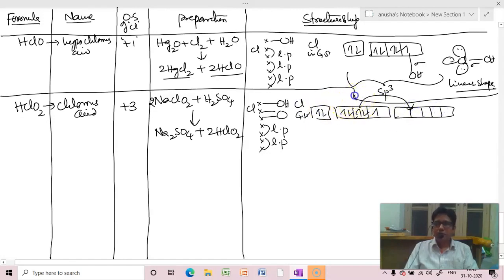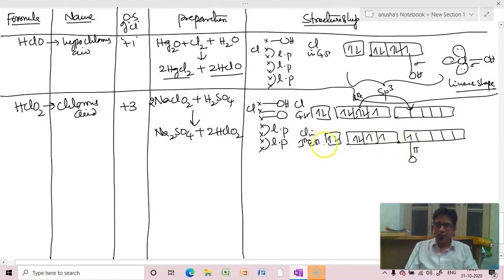But when it goes to first excited state, we'll get 3 unpaired electrons, out of which forming a pi bond, in which chlorine's d orbital and oxygen's always p orbital.